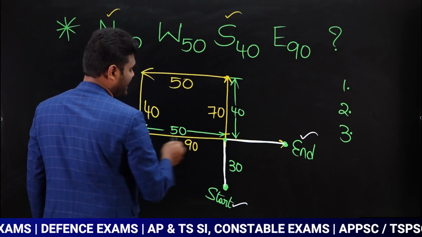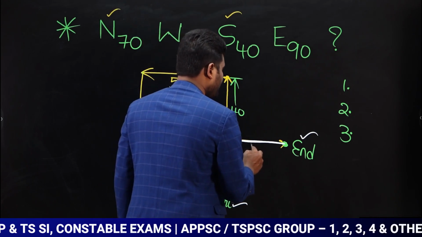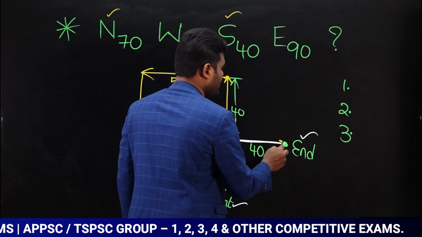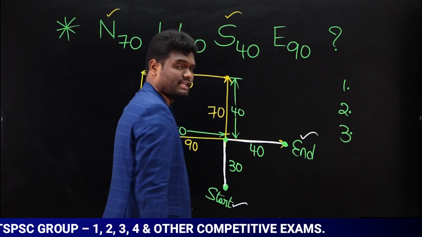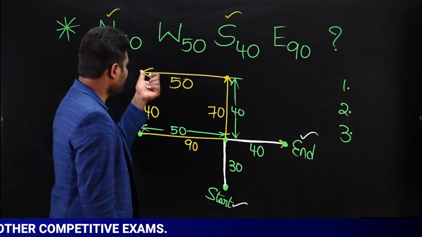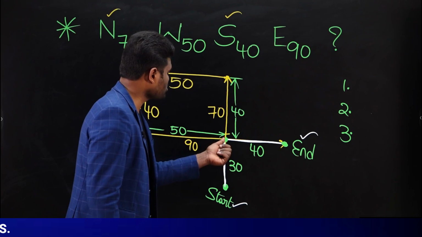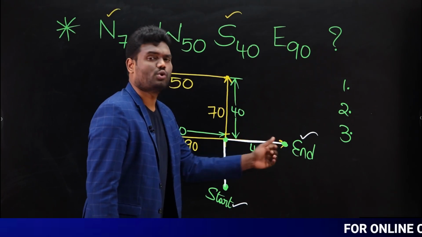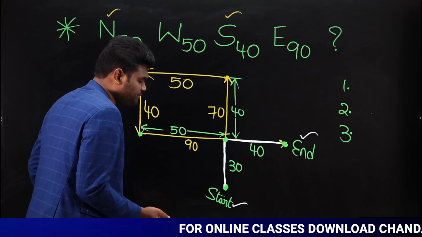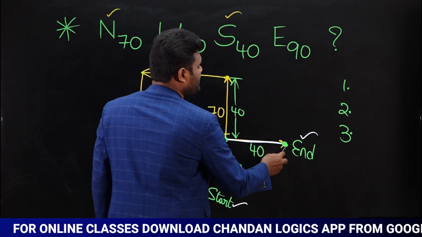Out of the total 90, this is 50, then the remaining balance is 40. From here to here, this is going to be 40. Is it clear? Now, when I ask the question, distance between starting point and ending point.